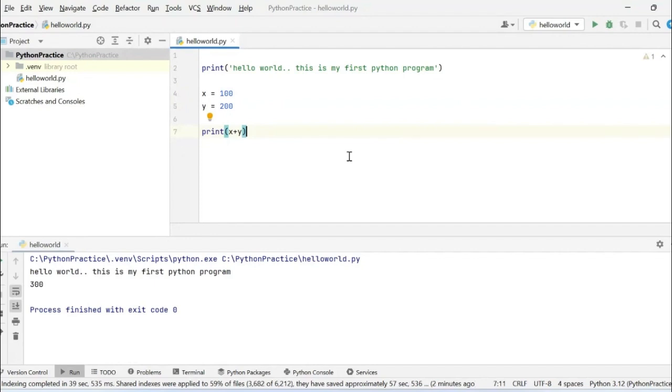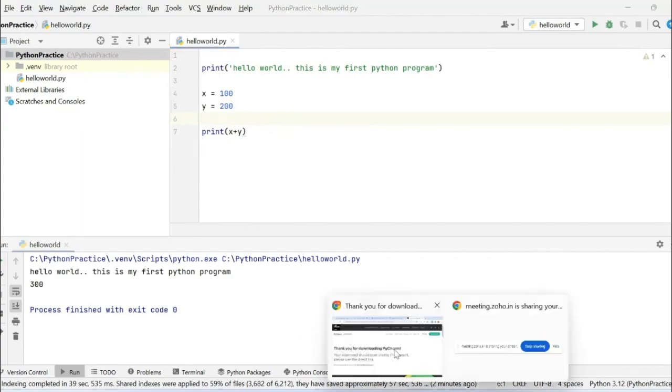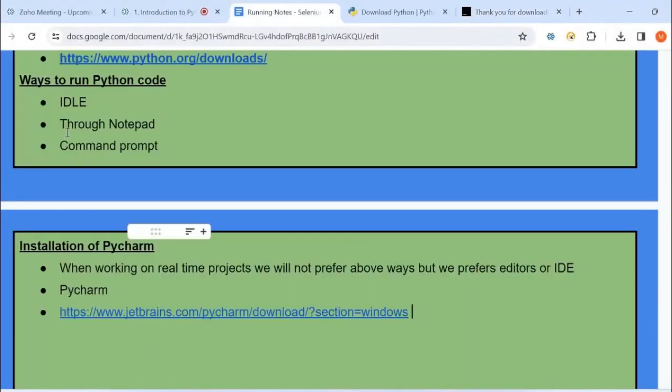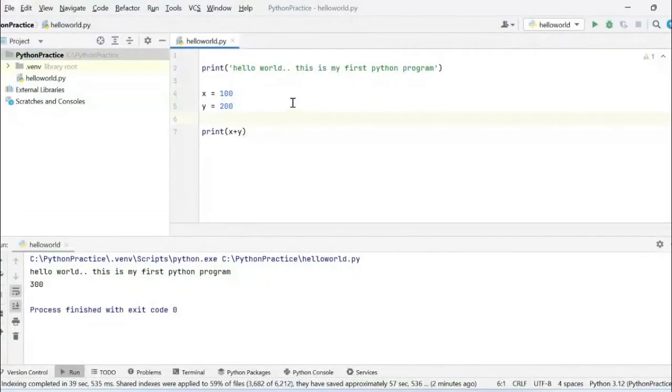So PyCharm is the most popular editor for Python, but this is not the case in these three ways. If you can see, through IDLE, through Notepad, through command prompt, this is not the case. So if you want to develop an application, or if you want to develop some lines of script, then you can go for this PyCharm. It is very, very, very important.